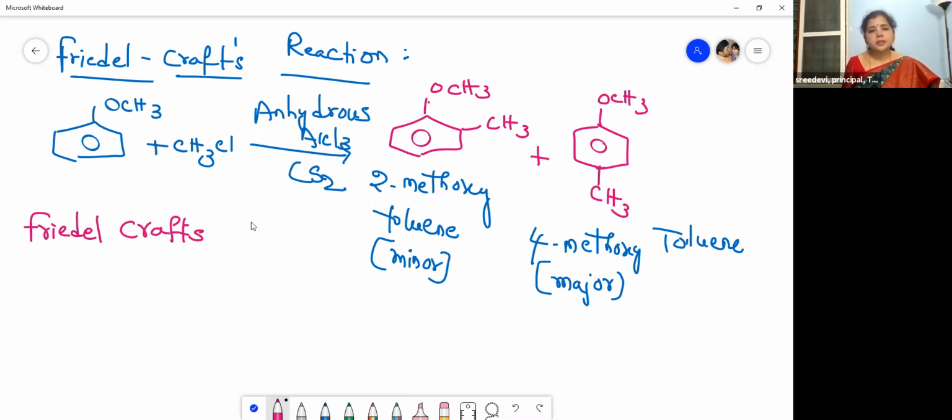When the alkyl group is substituted, it is alkylation. When the acetyl group is substituted, it is acetylation. Now we are going to deal with the Friedel-Crafts acetylation.